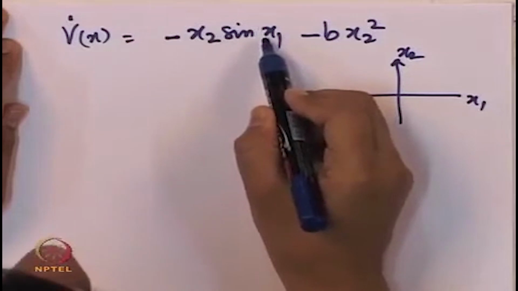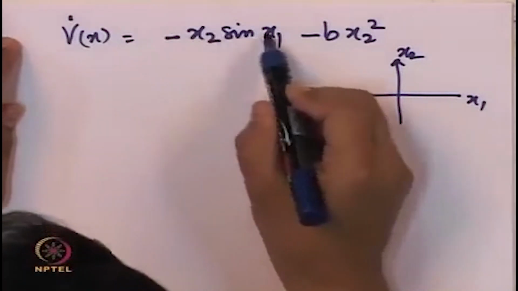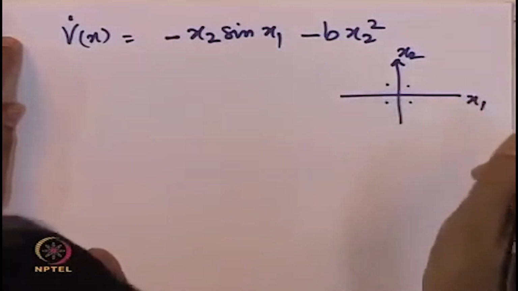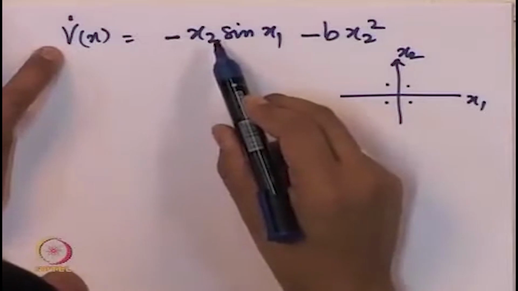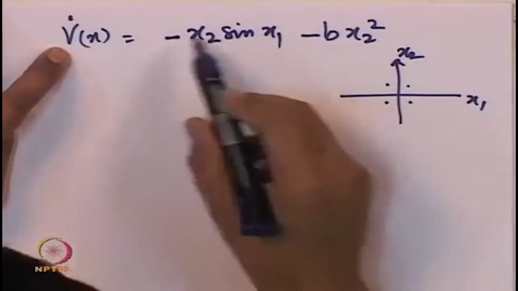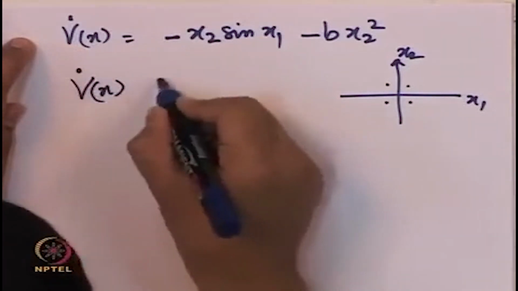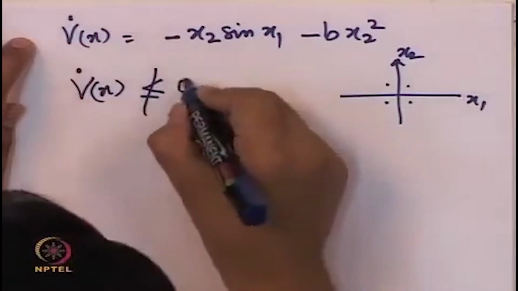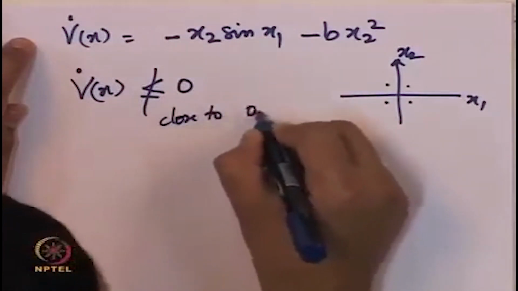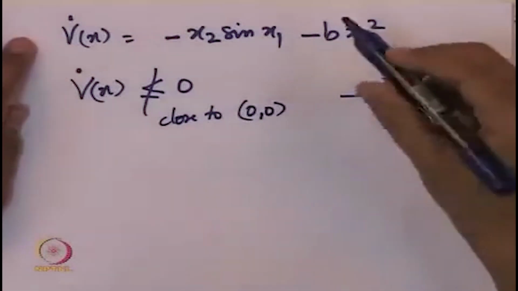Sine of x1 has the same sign as x1 close to x1 equal to 0, but x2 times this can change its sign depending on which quadrant it is, and hence for small values of x1 and x2, in other words close to the origin, we are not able to say that V dot of x is less than or equal to 0. This is not satisfied close to 0 comma 0. This one can check oneself.